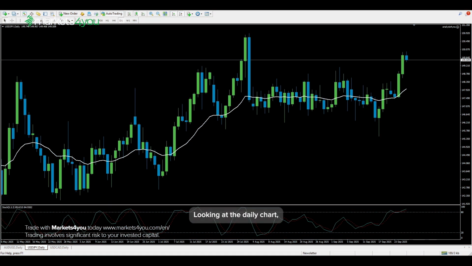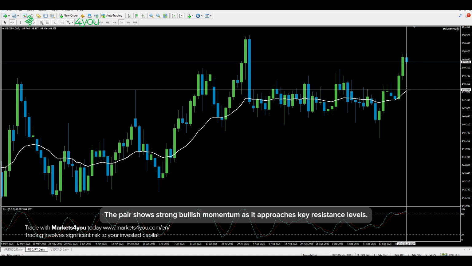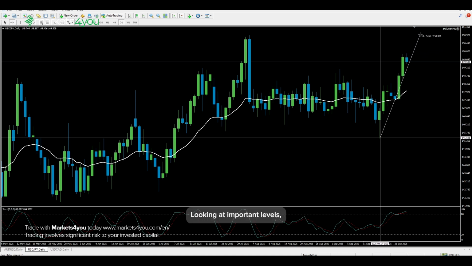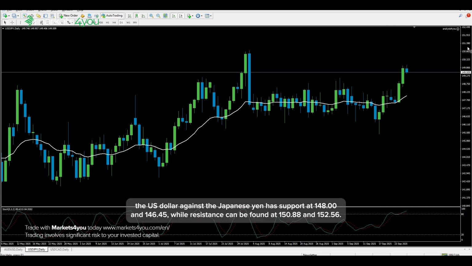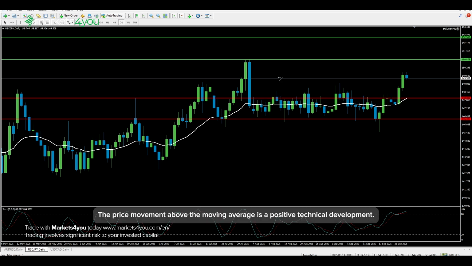Looking at the daily chart, the dollar-yen pair is currently trading around 149.51, with the price moving higher above the 20-day moving average. The pair shows strong bullish momentum as it approaches key resistance levels. Looking at important levels, the US dollar against the Japanese yen has support at 148.00 and 146.45, while resistance can be found at 150.88 and 152.56. The price movement above the moving average is a positive technical development.